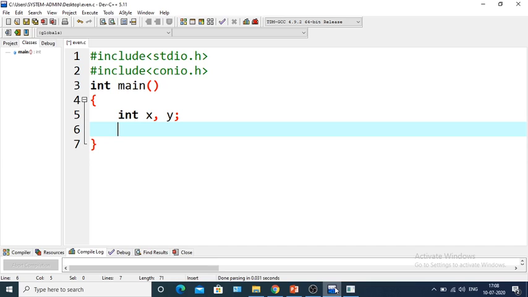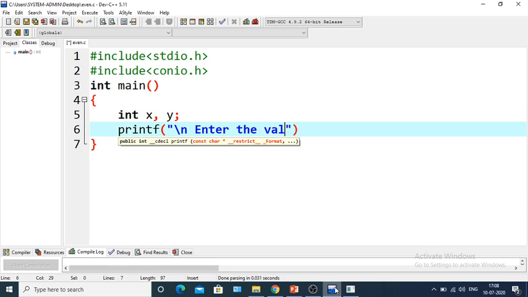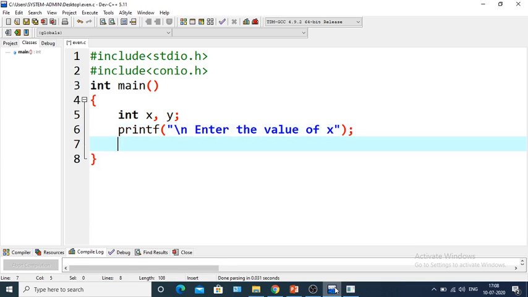So printf, enter the value of x, slash n. Within the scanf I am taking the input, that is percentage d comma ampersand x. So the value that will be taken will be saved at the address of x.